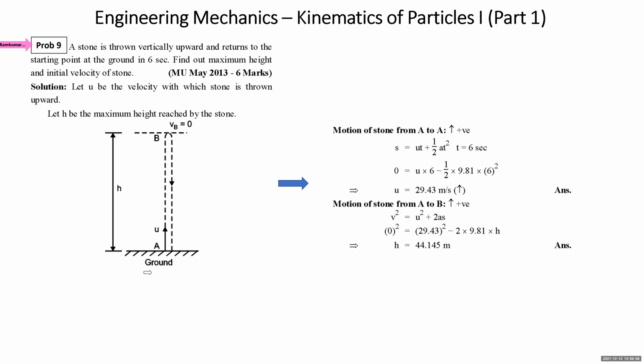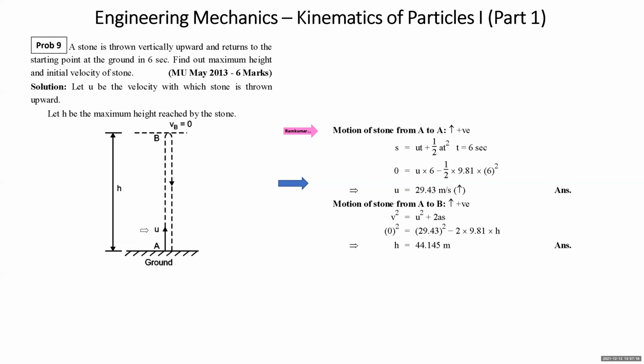See, we have drawn again a diagram from the ground. The stone is thrown up with velocity u. It goes up to the height h. When it goes up to the height h, it keeps on going up till its velocity becomes 0. Then it will start falling. All right. Now, we can write the motion of the stone from A to A.